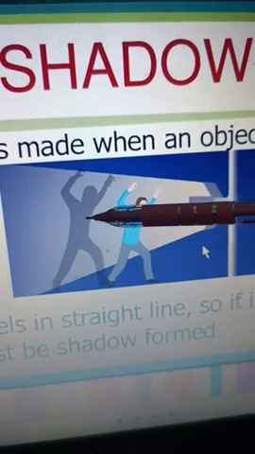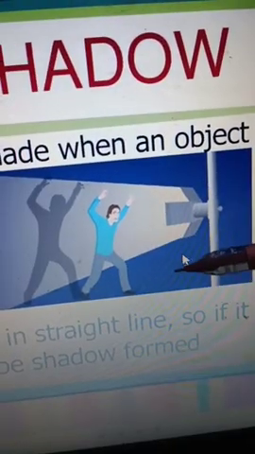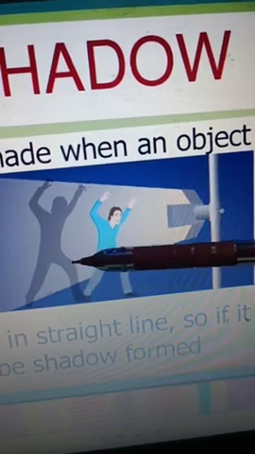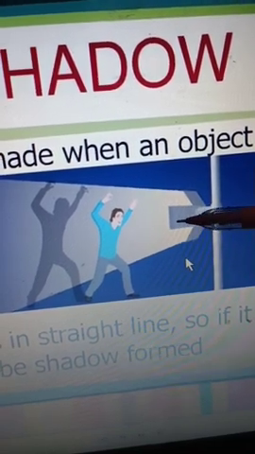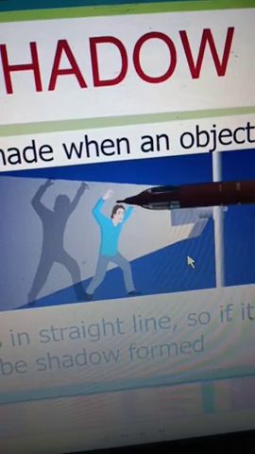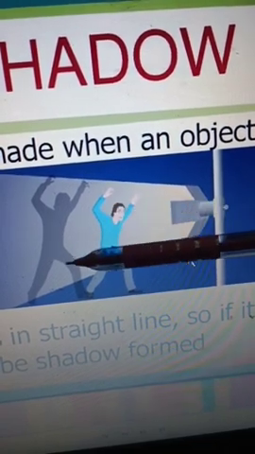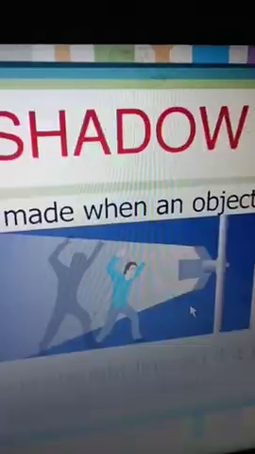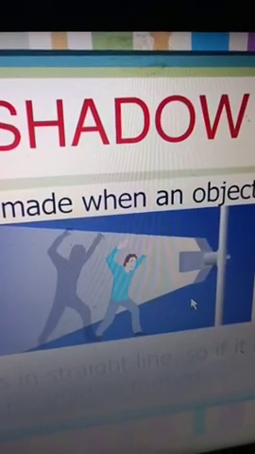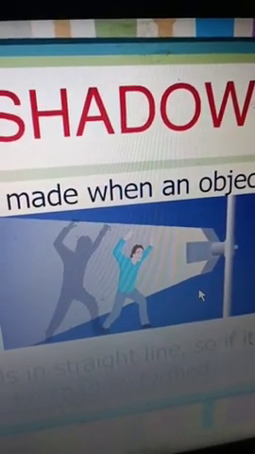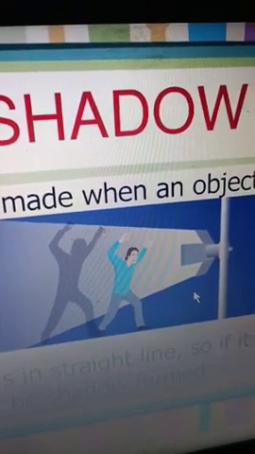Do you know, students, how shadow is formed? Shadow is formed because light is coming from the source and this man is blocking the light. So, shadow is formed. In simple words, we can say that shadow is nothing but an obstruction of light. One more example: you can see light is coming and this book is blocking the light, so shadow is formed.